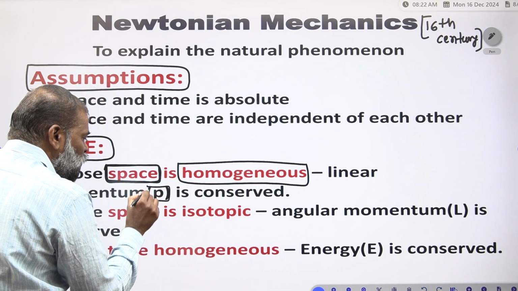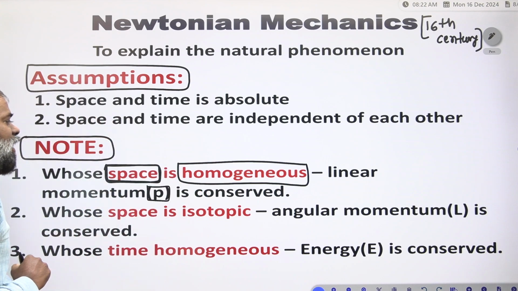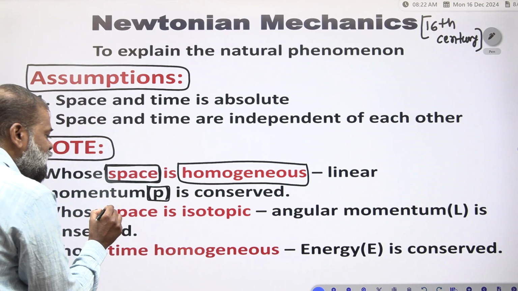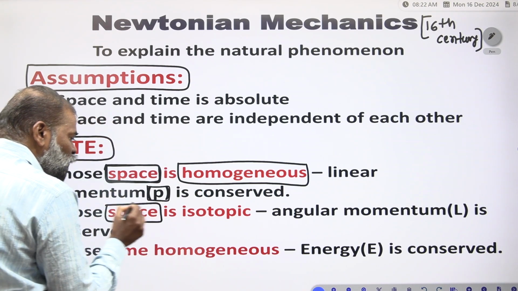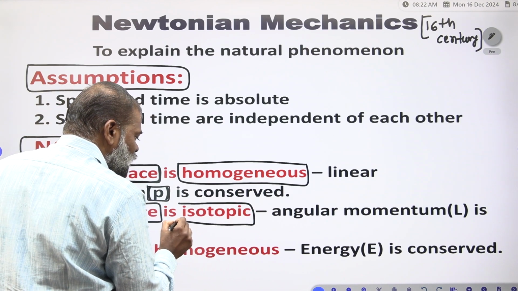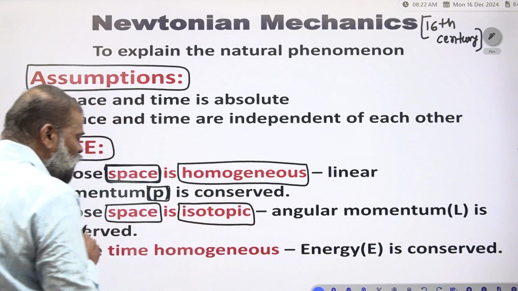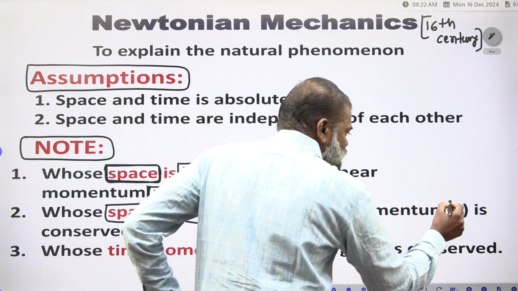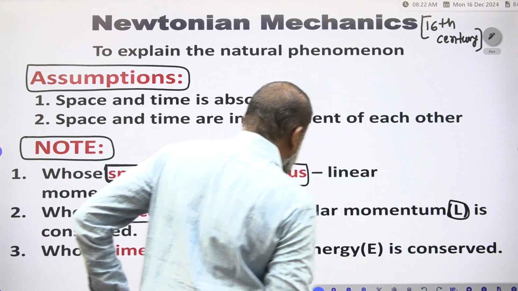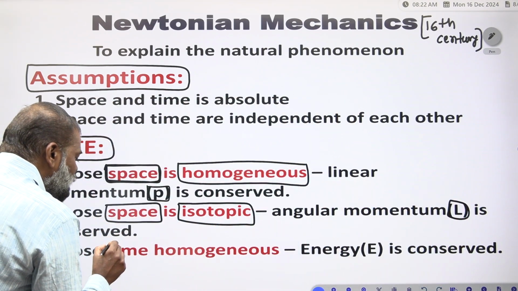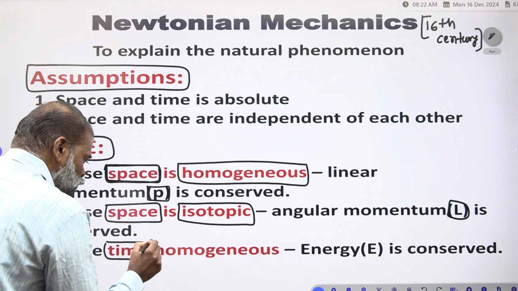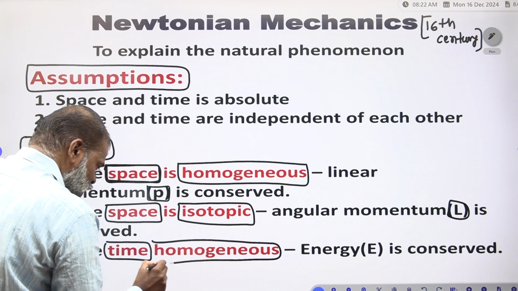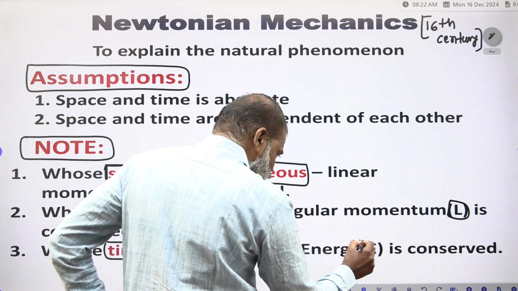Whose space is isotropic, which parameter is conserved? Angular momentum is conserved. Whose time is homogeneous, which one is conserved?